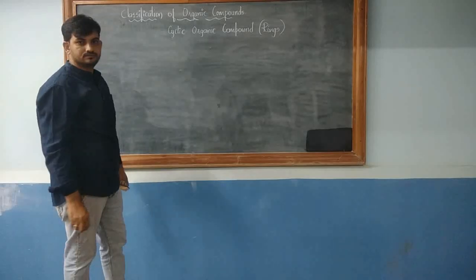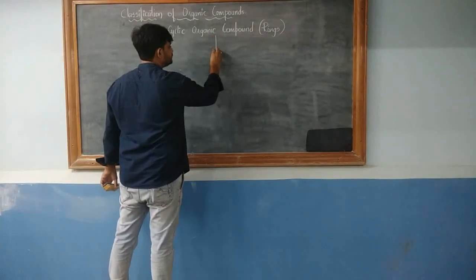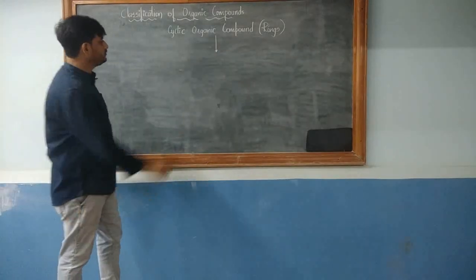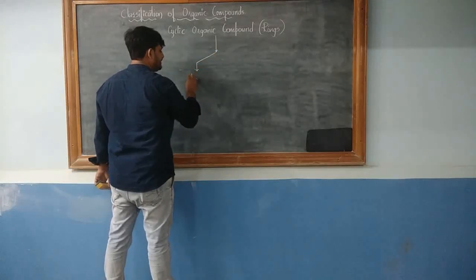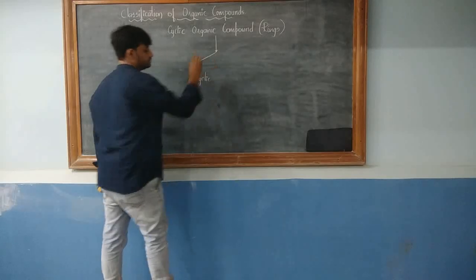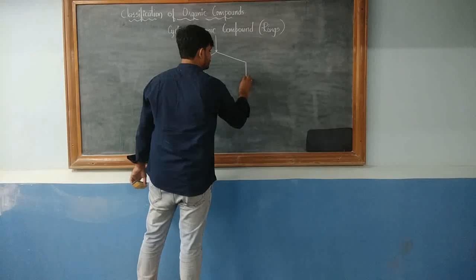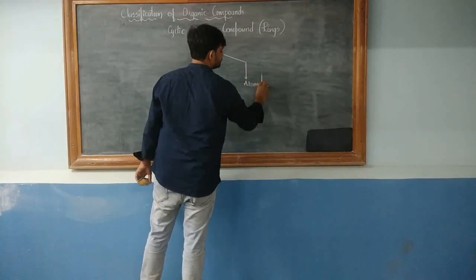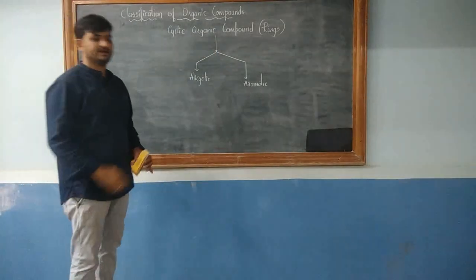The rings are further classified into alicyclic compounds and aromatic compounds.